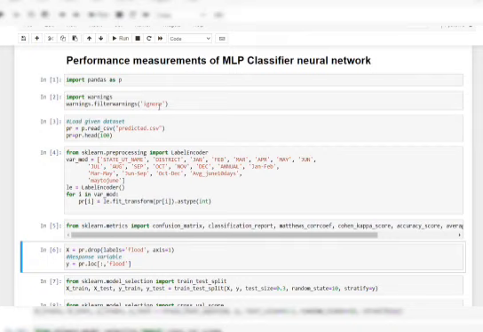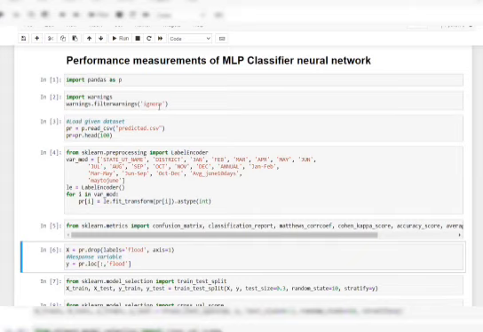This is about our module 4. In this module 4 we are implementing the MLP classifier. It means multi-layer perceptron classifier. Multi-layer perceptron classifier is a feed-forward artificial neural network that generates a set of outputs from a set of inputs, and it is characterized by several layers of input nodes connected as a directed graph. MLP also uses back propagation for training the network, and MLP is also known as a deep learning method.